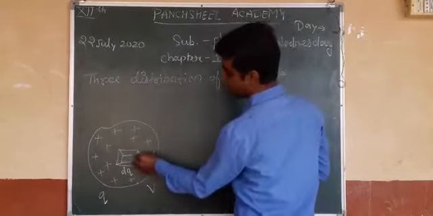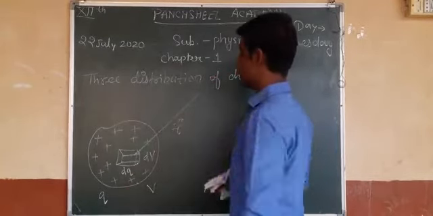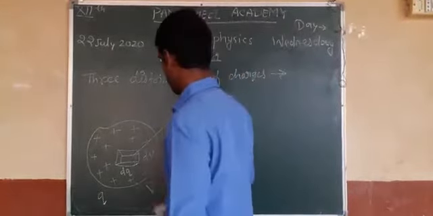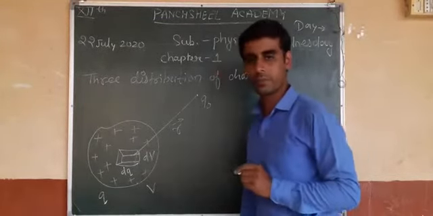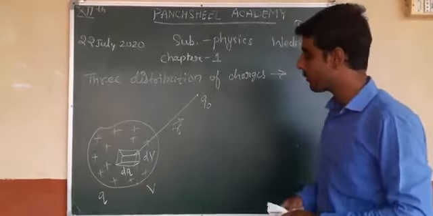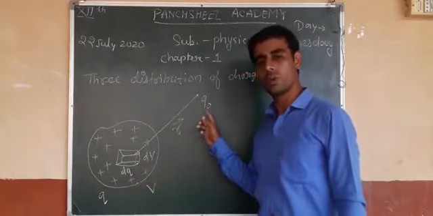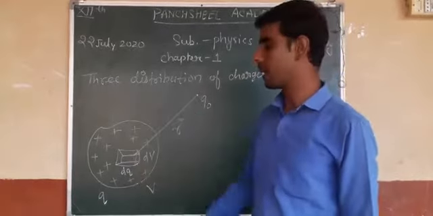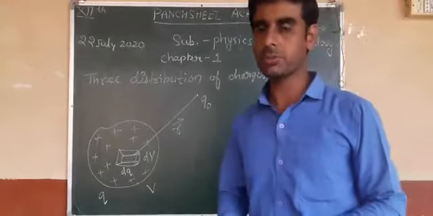Now, at some distance r vector, a small test charge is placed here. So what is the force between these two charges, dq and q naught? We derive this formula using Coulomb's law.